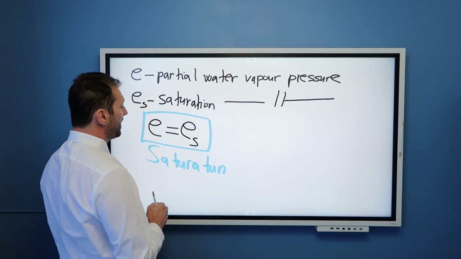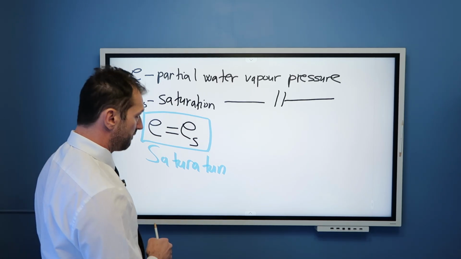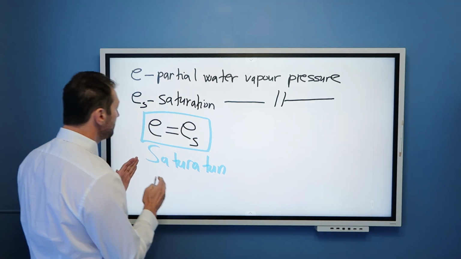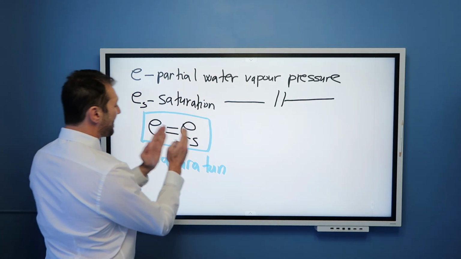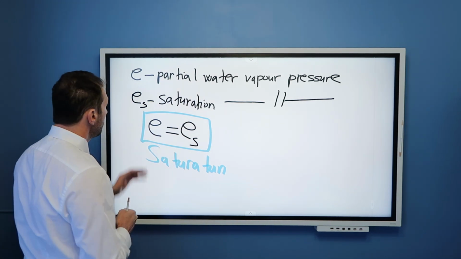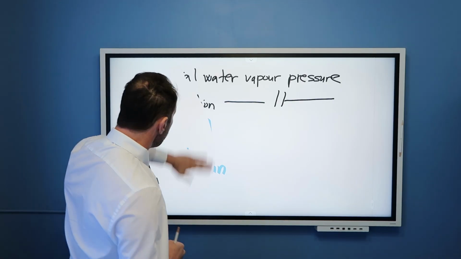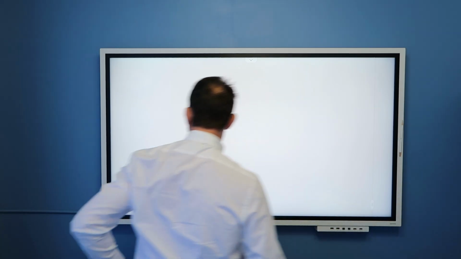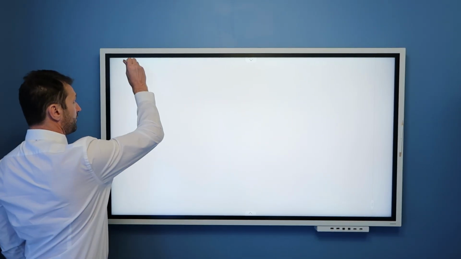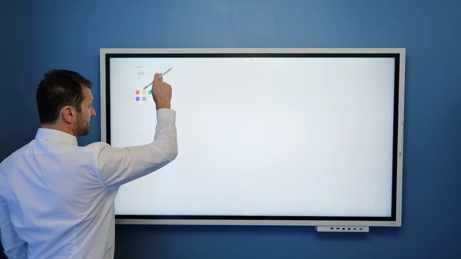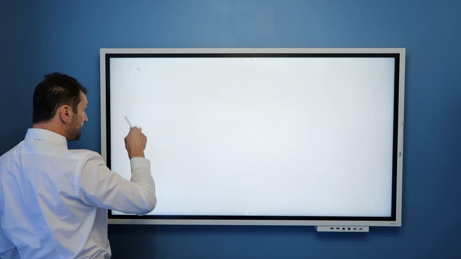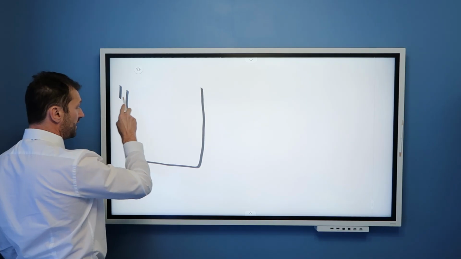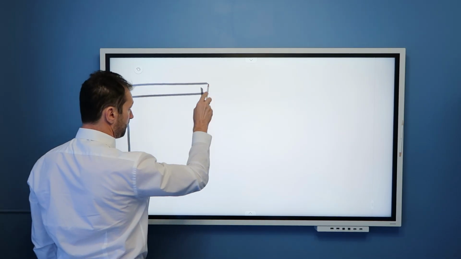How can we explain this in even simpler words to visualize when the system will become saturated? The easiest way, in my view, is to do the following. We examine 3 cases. Case number 1, here is a container that has a solid lid, okay?